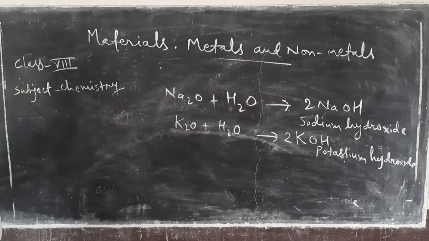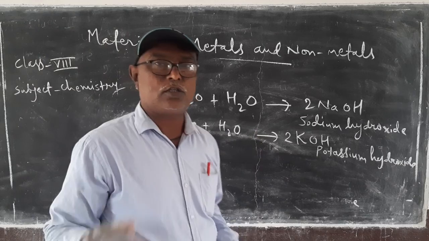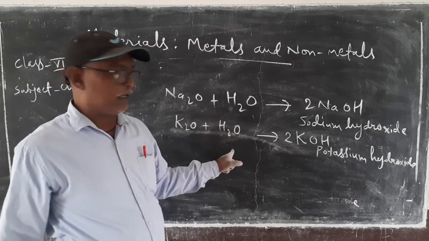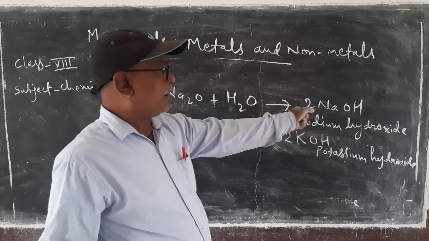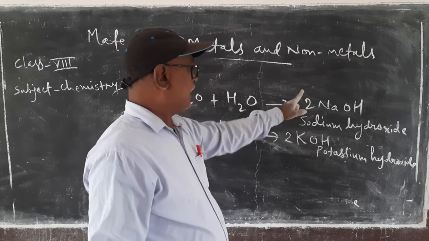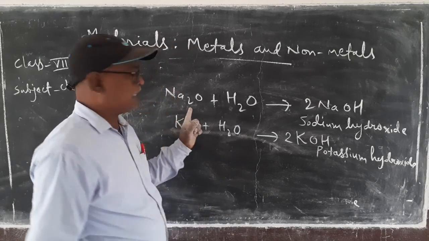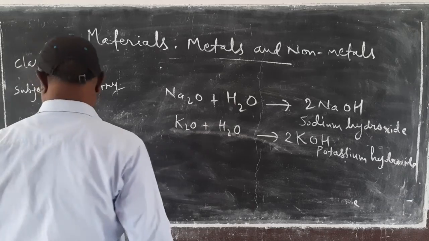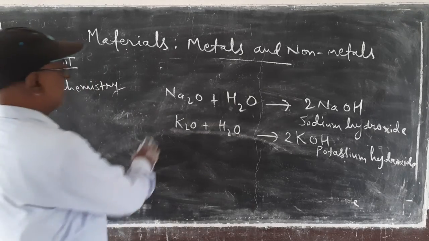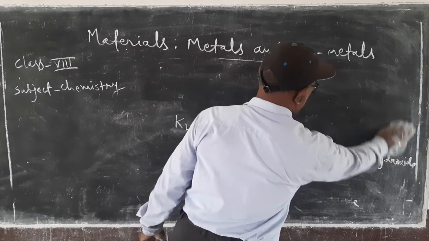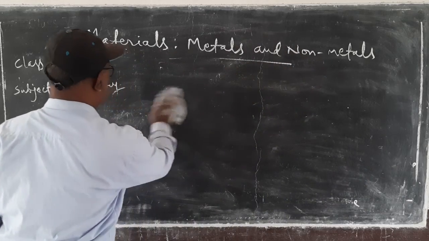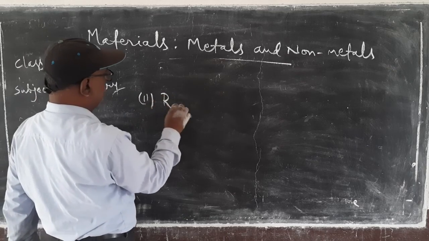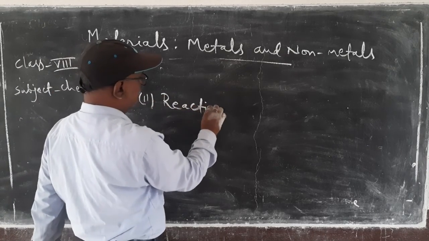Thus we see that metals react with oxygen to form metallic oxides, and when metallic oxides are dissolved in water, metallic hydroxides are formed, and these are bases. That's why we say that metallic oxides are generally basic in nature. Now the second reaction is the reaction with water.